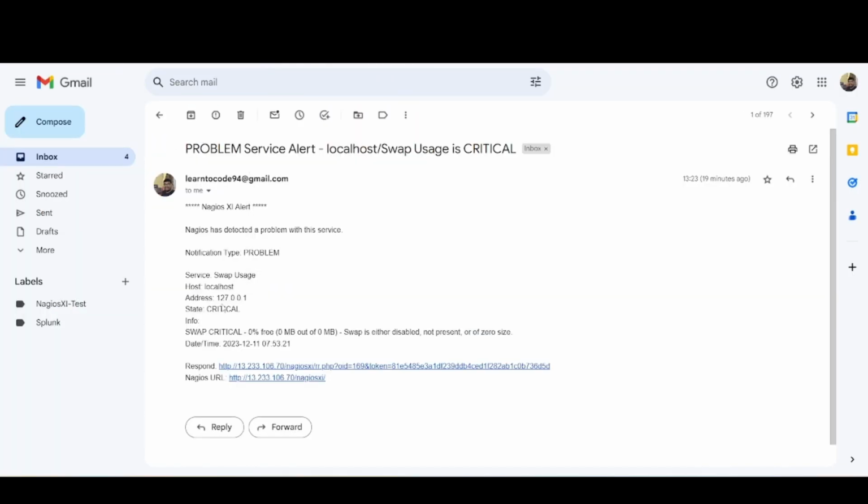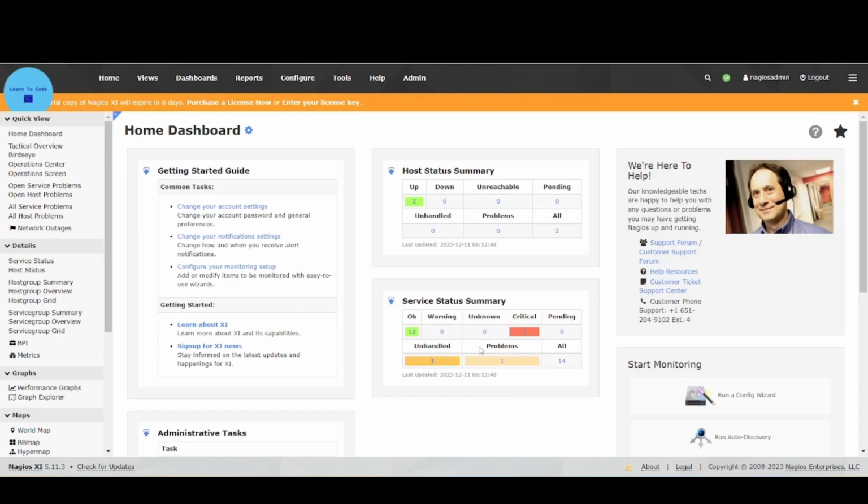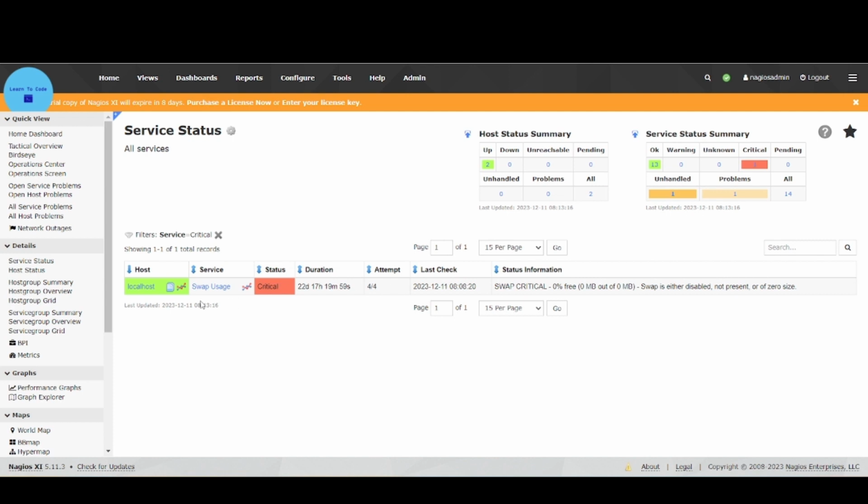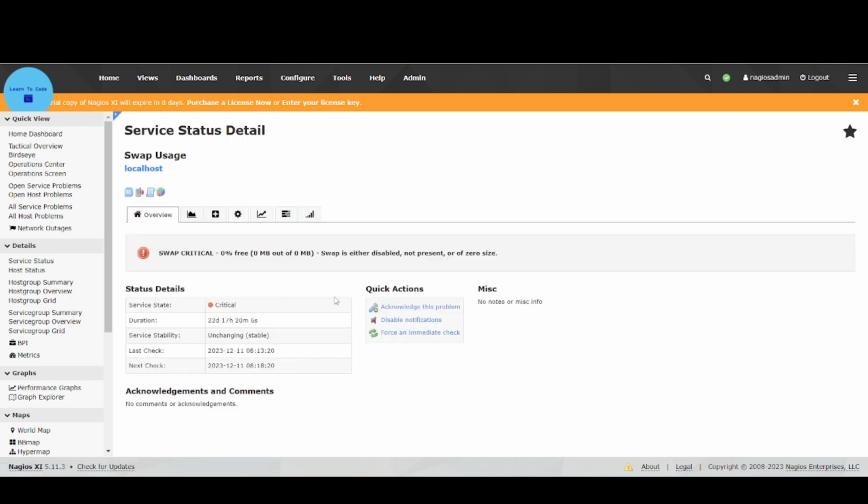In this video we will show a different kind of troubleshooting approach. We're getting emails from Nagios XI that swap is critical, 0% free, 0 MB out of 0 MB, as no swap space has been assigned to the Nagios XI server. If I click on critical, you can see that localhost swap usage is critical. If I click on service, swap is either disabled, not present, or of zero size. So how to resolve it is to add swap space.